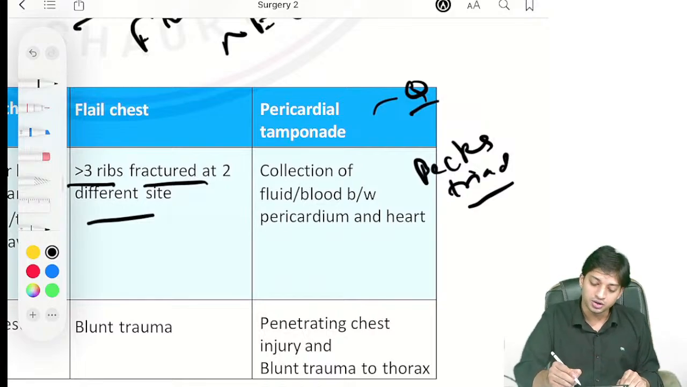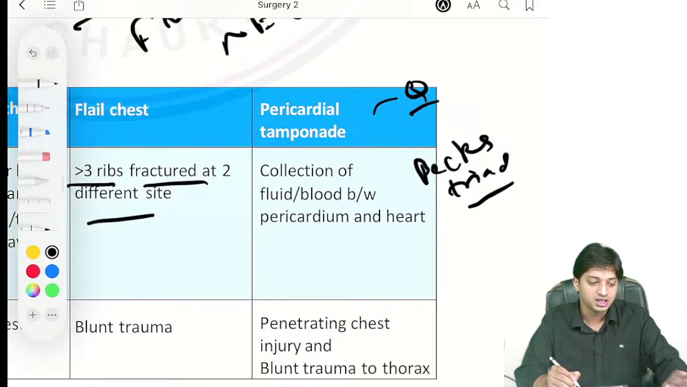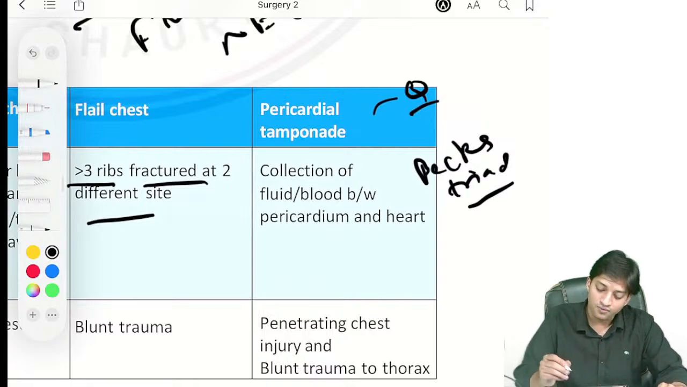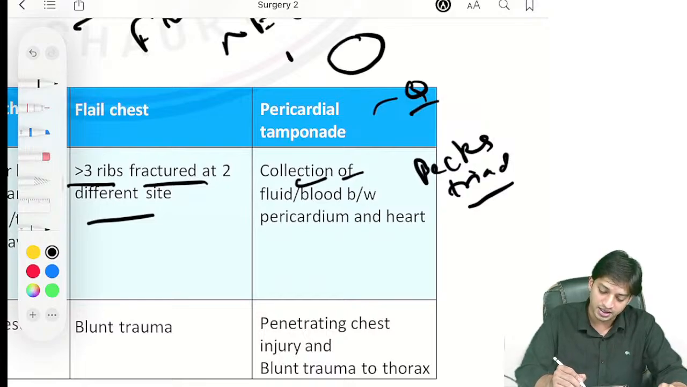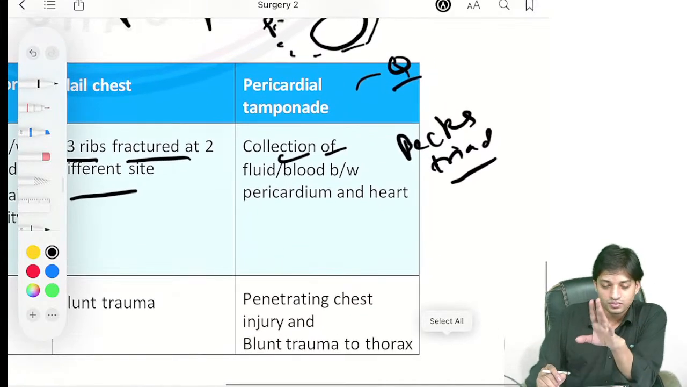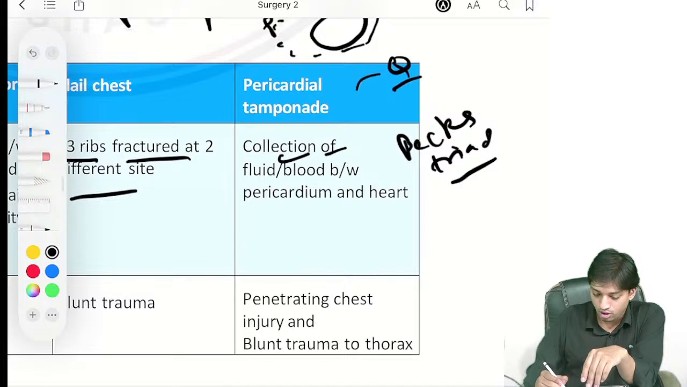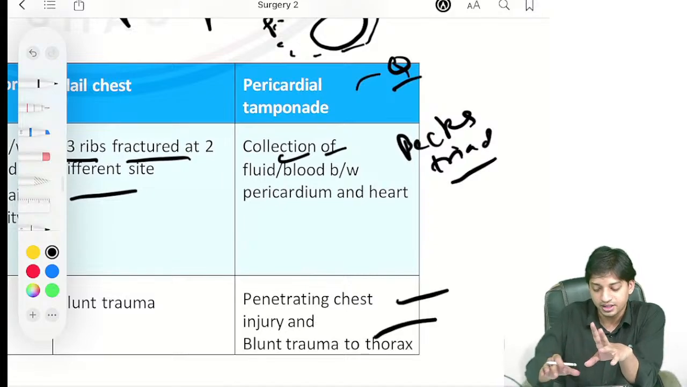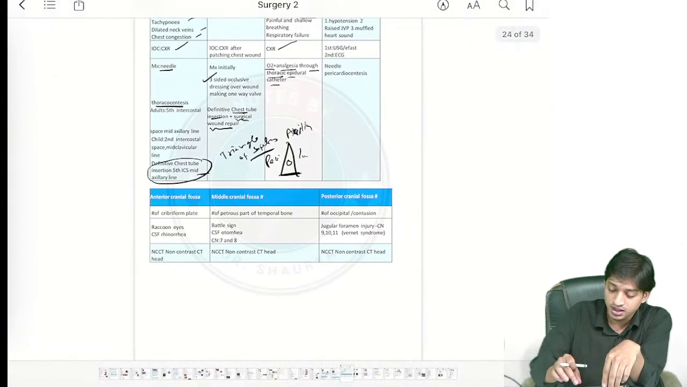So pericardial, you already know pericardial. Pericardial means there will be collection. Collection of what? Collection of fluid or blood in the pericardium, that is between the parietal and visceral pericardium. There will be collection of fluid or blood, right? Now why will it happen? It will happen due to blunt trauma to the thorax. It can happen due to penetrating chest injury as well.